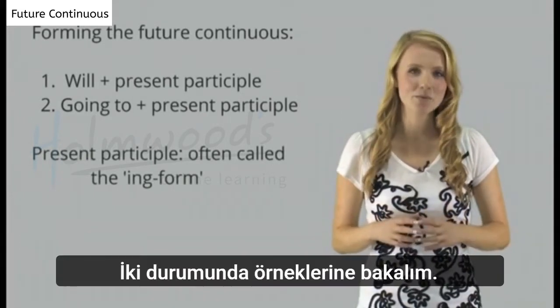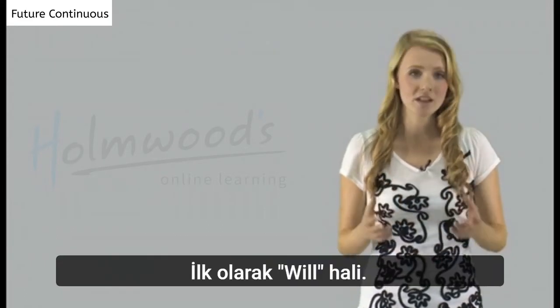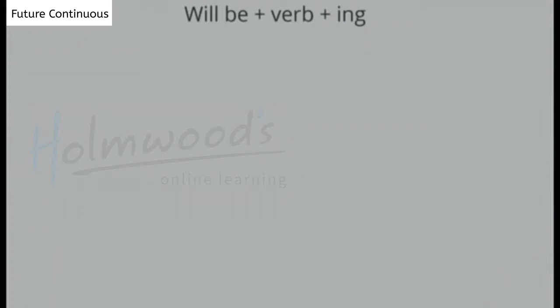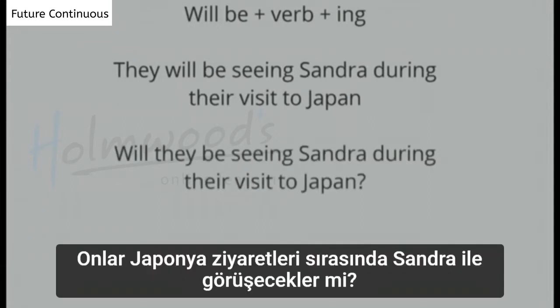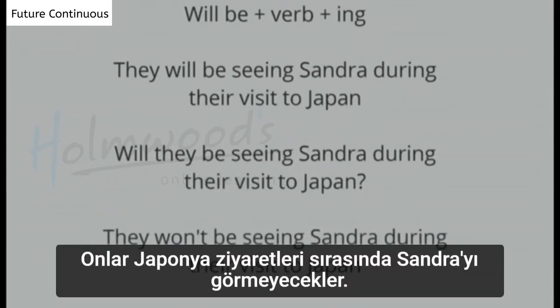Let's look at examples of both forms. First, the will form. Will be plus verb plus ing. They will be seeing Sandra during their visit to Japan. Will they be seeing Sandra during their visit to Japan? They won't be seeing Sandra during their visit to Japan.